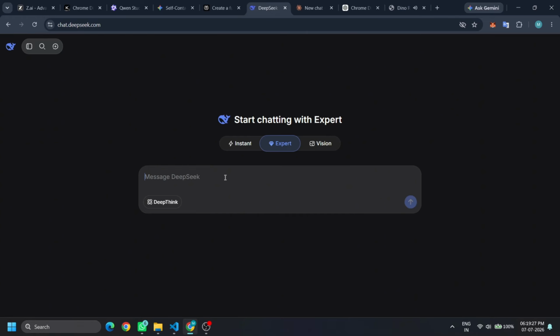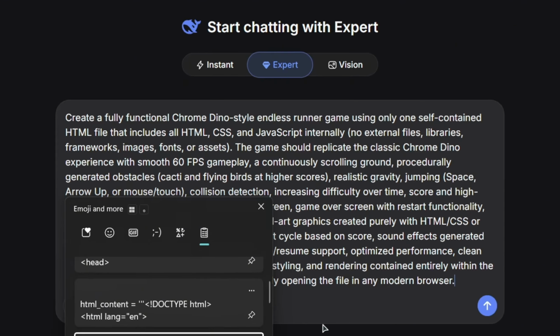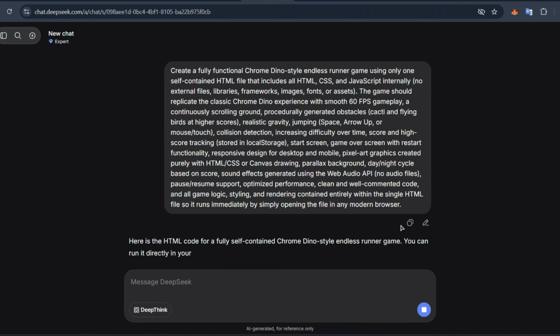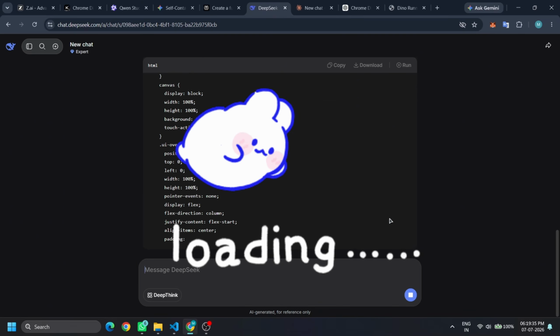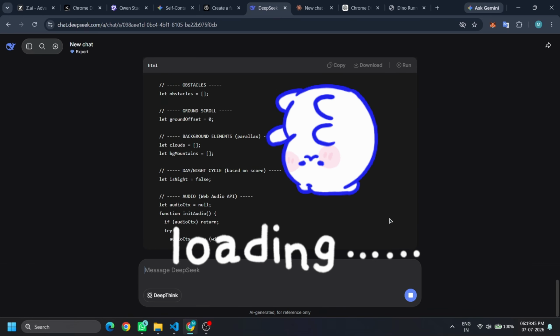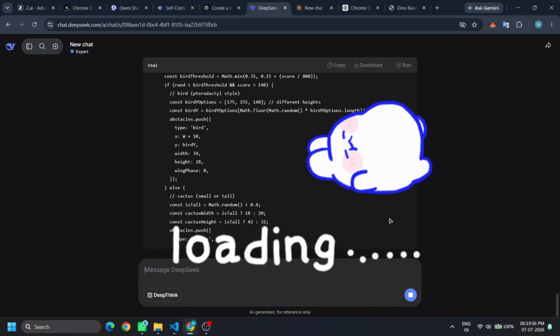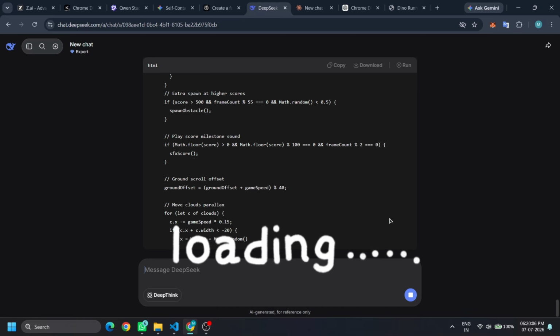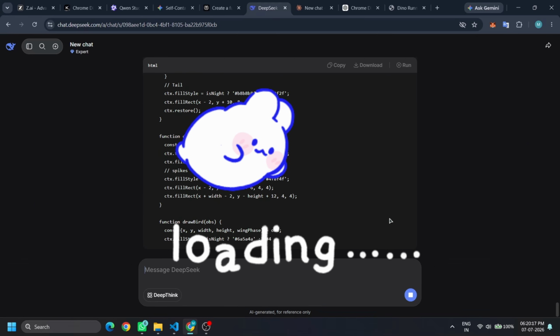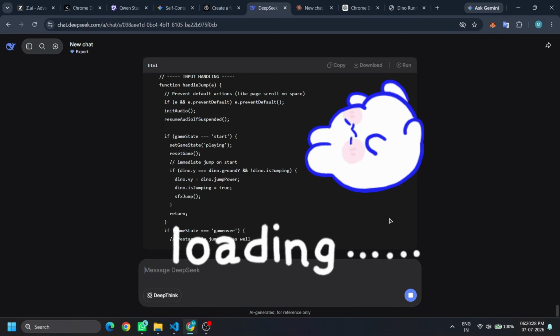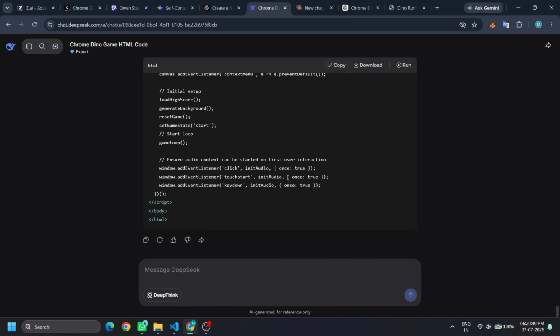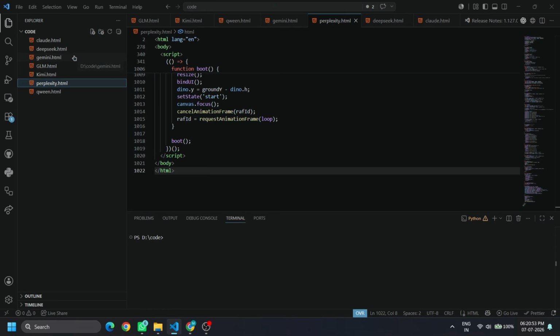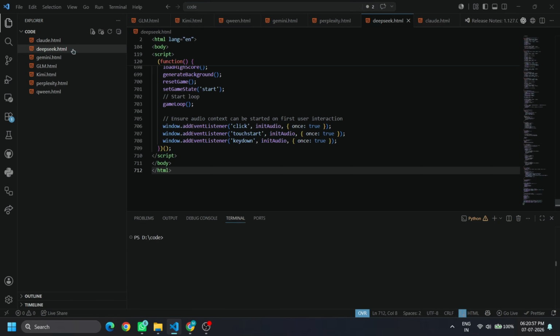Now it's time for our former champion, DeepSeek. I'm using expert mode, same prompt. Let's see if it can reclaim the throne. It generated 712 lines of code in around 1 minute.